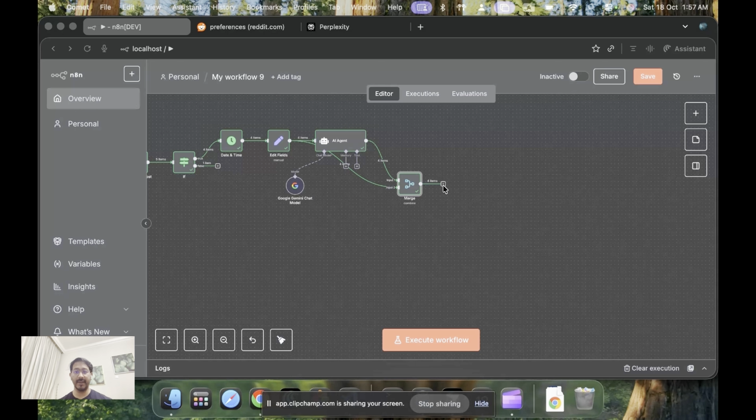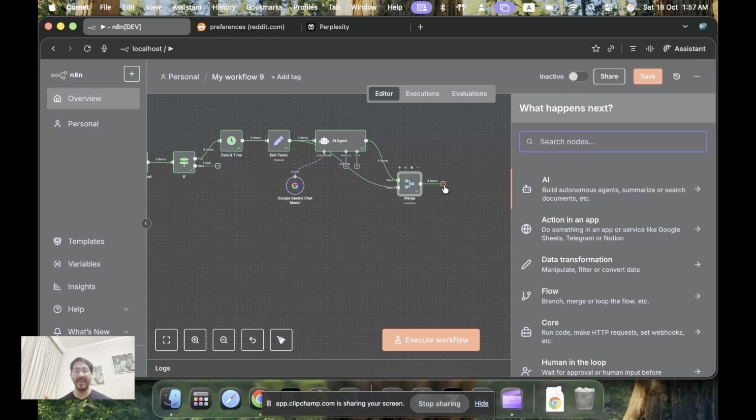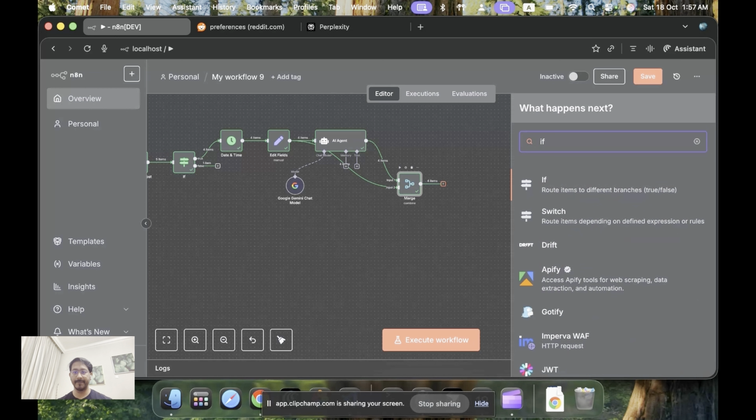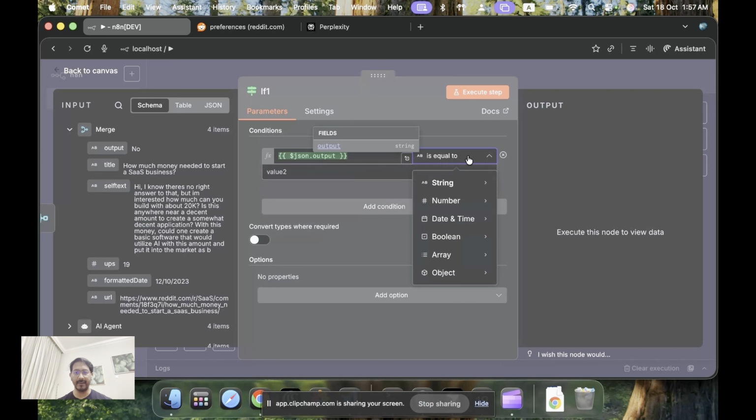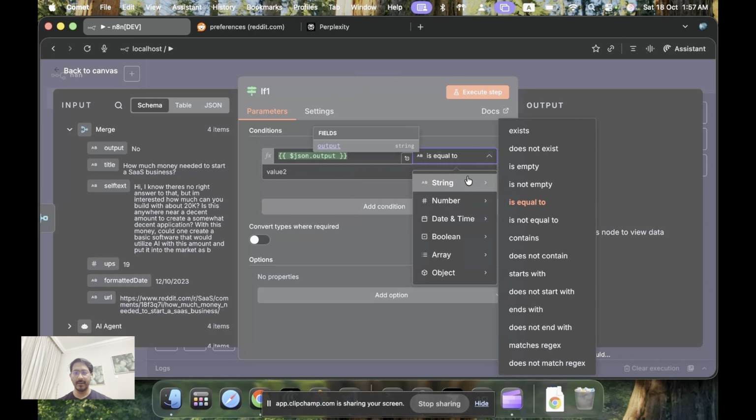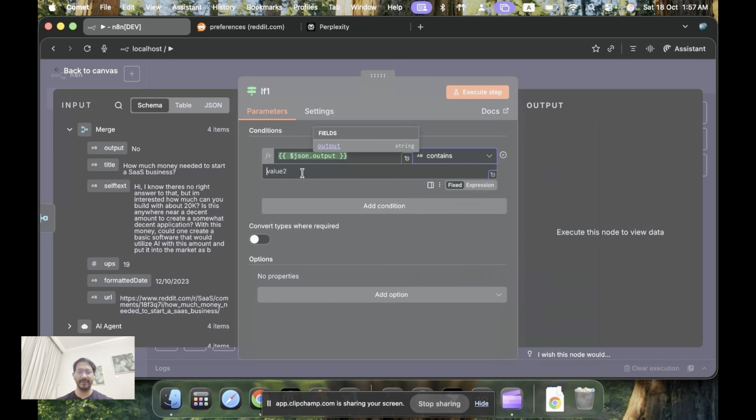And the next node would be, what do you think? We have to take an if, because if anything is yes, then only it goes to the next step, right? So we'll add if, and the value that we take from the output, and we'll add, let's say, where is that, contains yes.